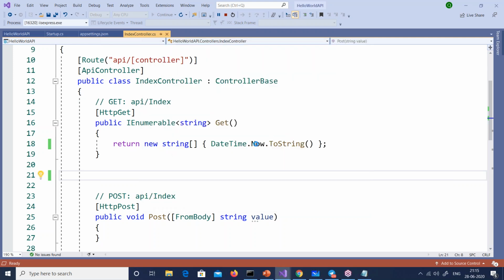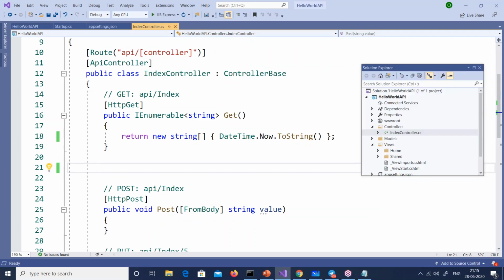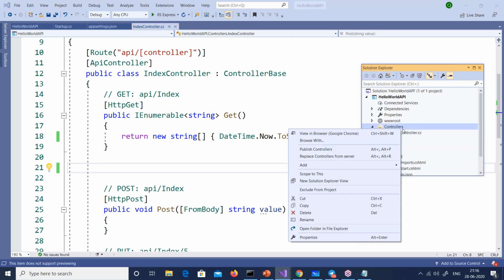Now, the first thing is we need some kind of username or user ID by which this has to be identified. So what I will do is I will generate a JWT token. So I'm going to add one more controller out here.